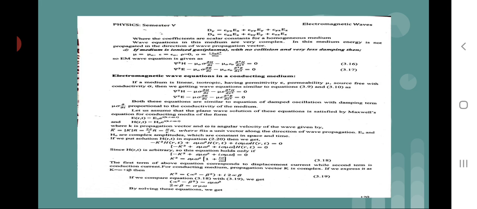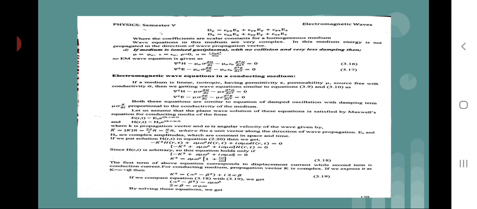If we express it as k is equal to alpha plus i beta, then k square is equal to (alpha square minus beta square) plus i into twice alpha beta. If we compare this equation, we get twice alpha beta is equal to sigma mu omega.